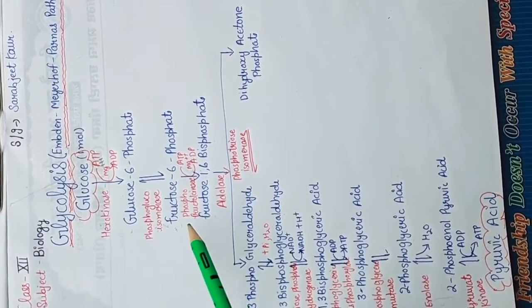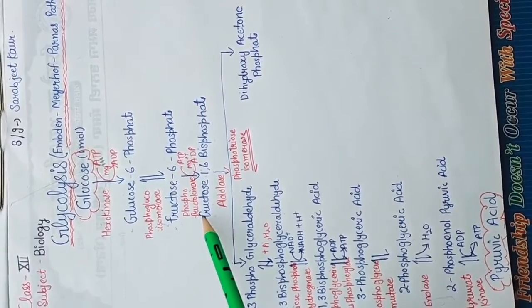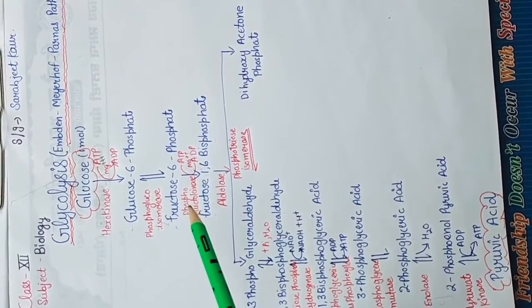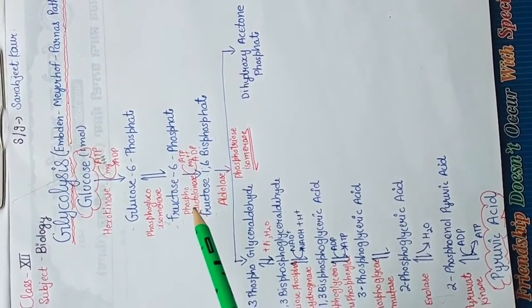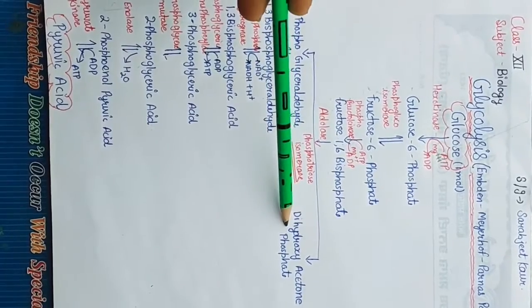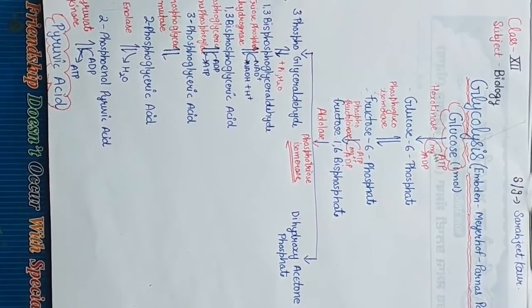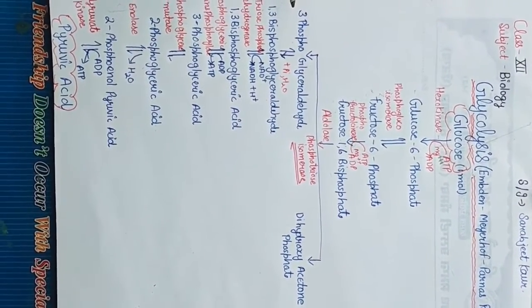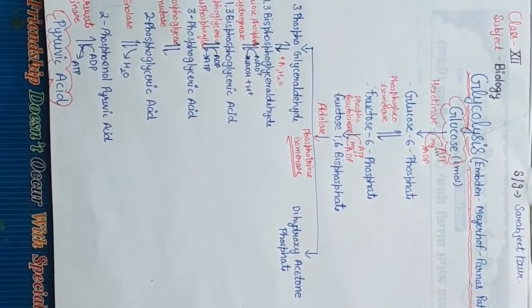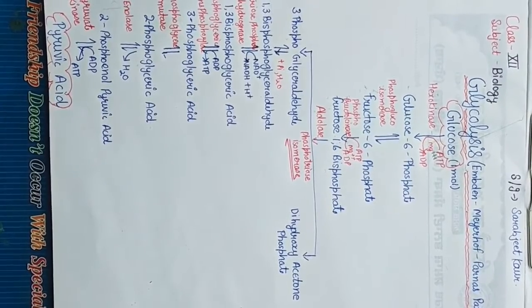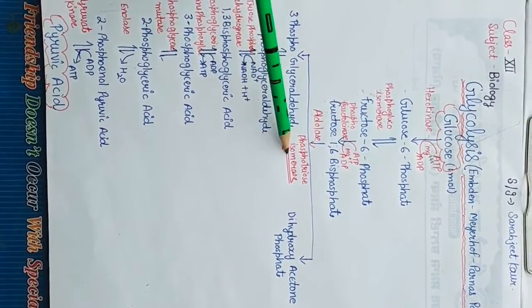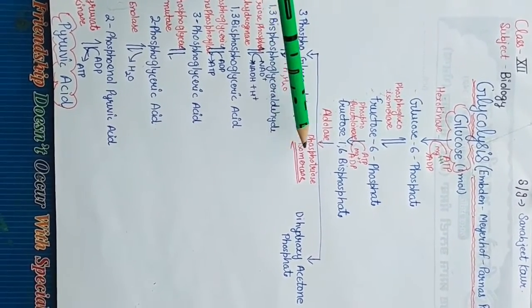In the next step, splitting occurs. Fructose 1,6-diphosphate now splits into two 3-carbon phosphorylated sugars, dihydroxyacetone phosphate and 3-phosphoglyceraldehyde, in the presence of the aldolase enzyme. Further, dihydroxyacetone phosphate is converted into glyceraldehyde phosphate with the help of the enzyme phosphotriose isomerase.